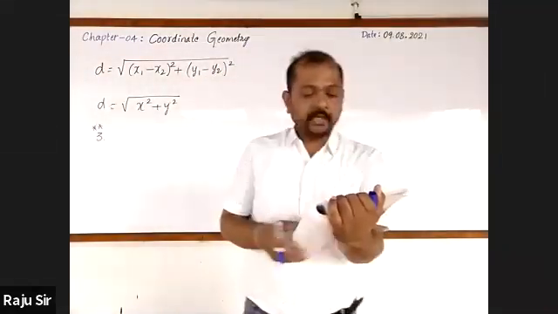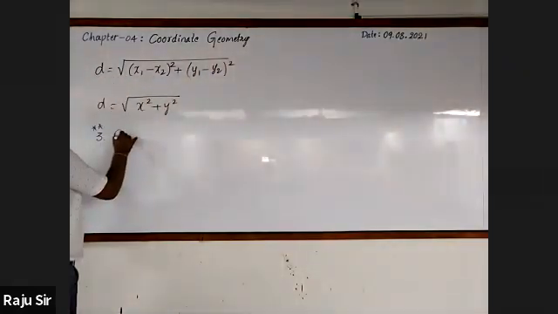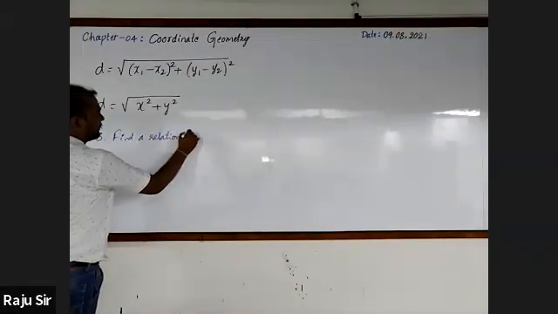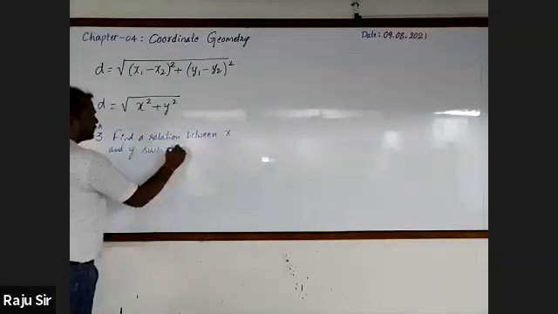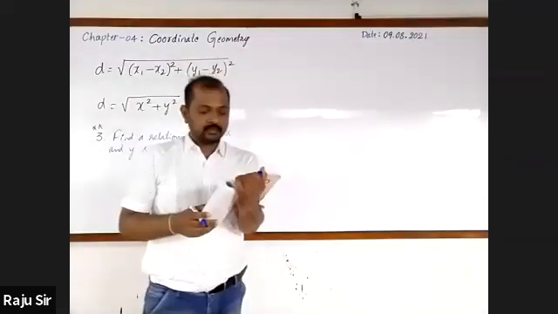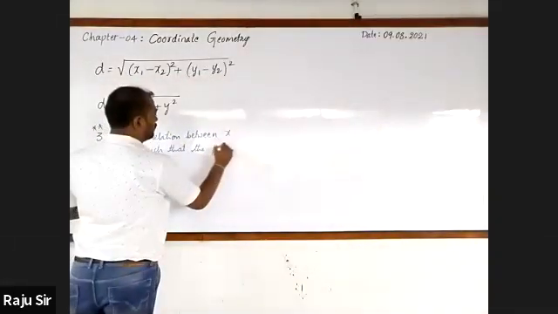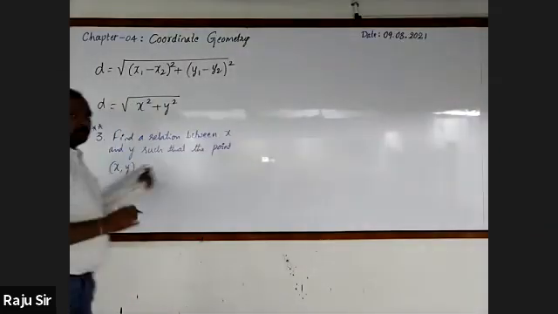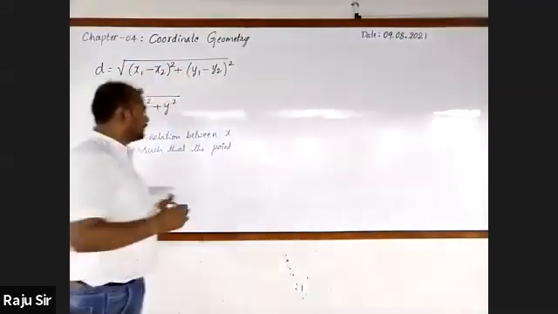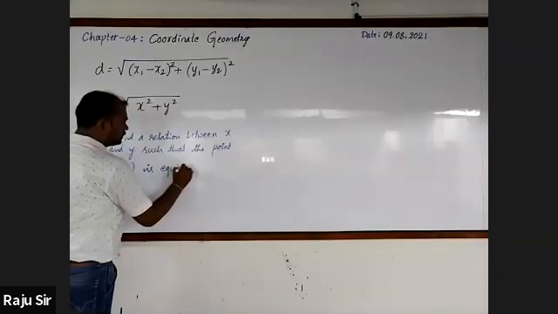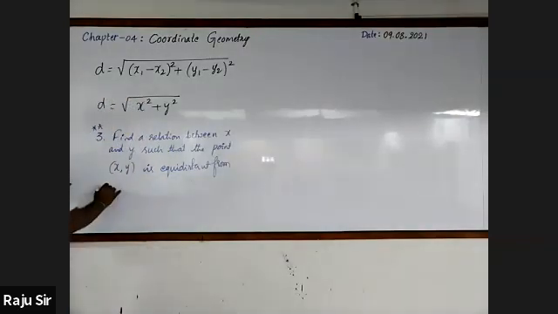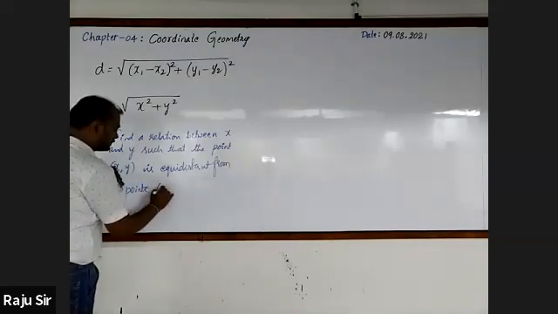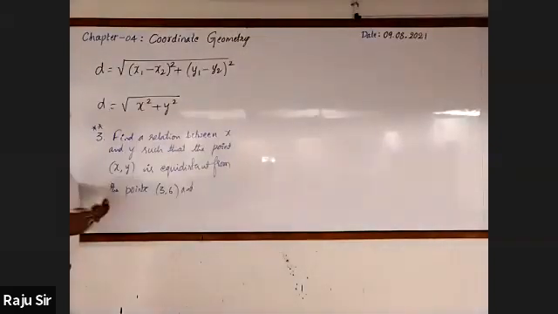Find a relation between x and y such that the point x comma y is equidistant from the points 3 comma 6 and minus 3 comma 4.